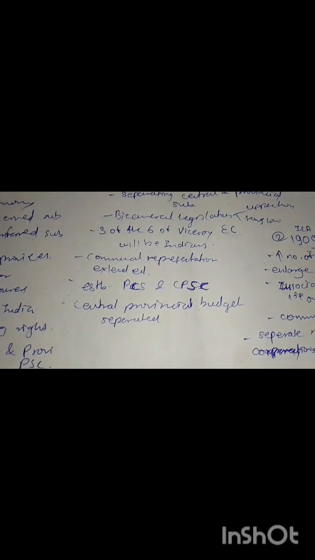Then a bicameral legislature was brought in, the upper house and lower house, and 3 of the 6 members of the Viceroy's council were to be Indians. Then communal representation was extended, and the establishment of the PSC and central public service commission exams. The central and provincial budgets were also separated.